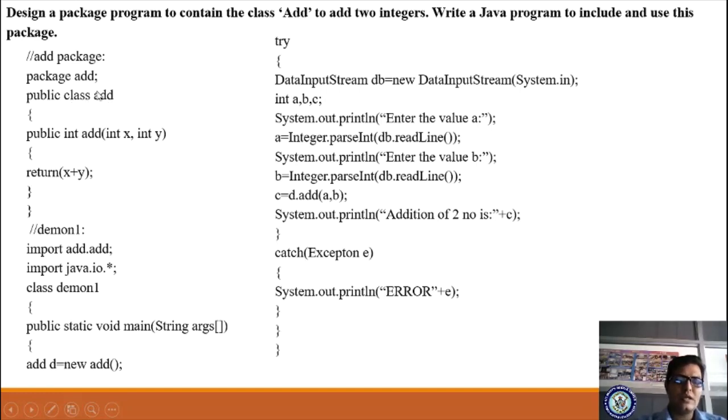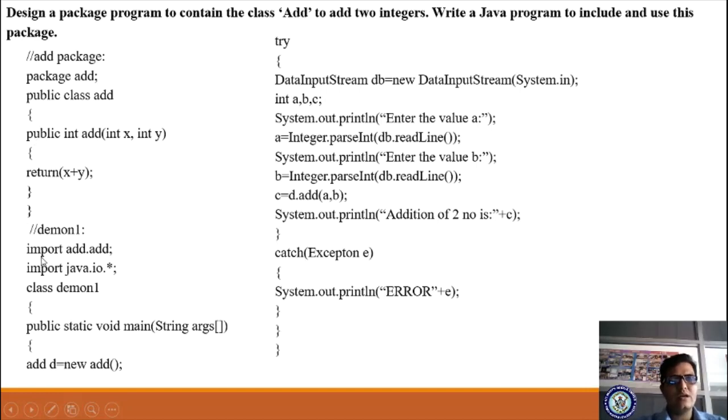The name of the class is add. You have made it public and you are defining the method. Here the method is the add method. Its return type is integer and it is also declared public. Here I am taking two parameters, int x, int y. Whoever calls this method, it will return the value x plus y. So here this method ends and here the class ends.